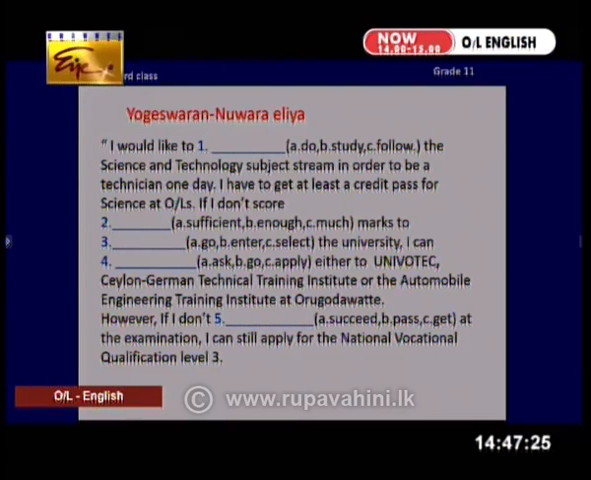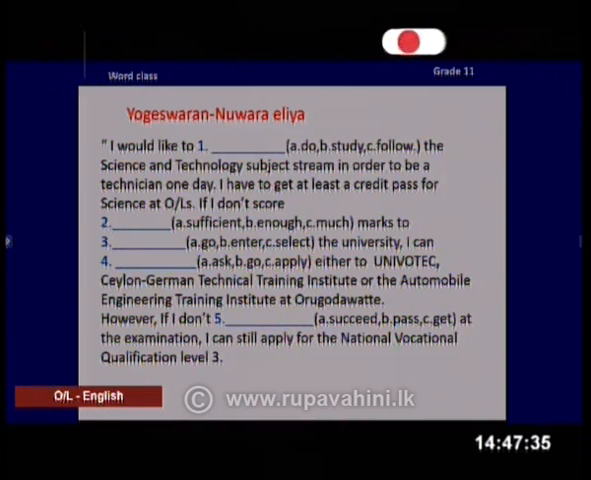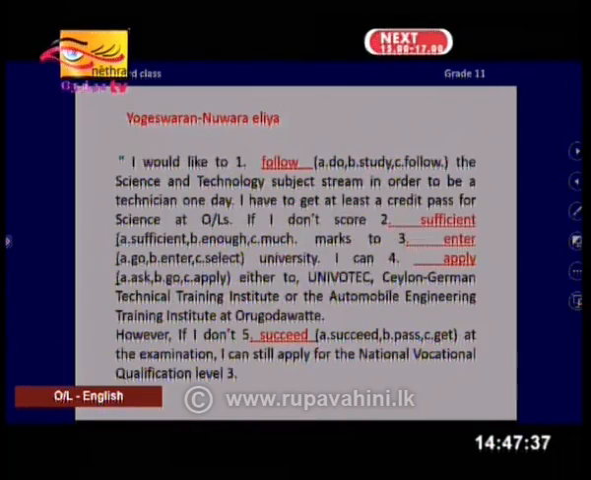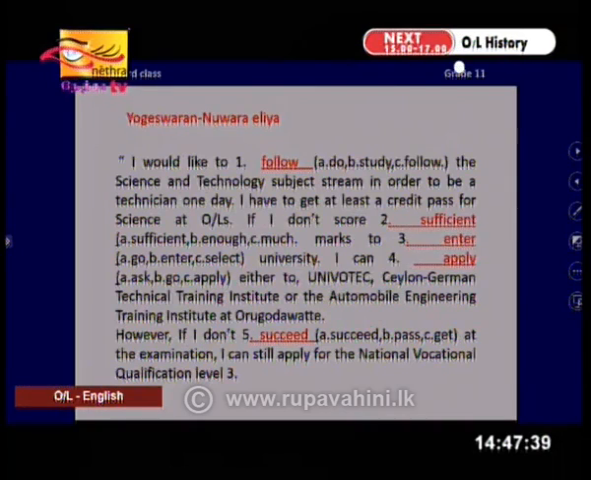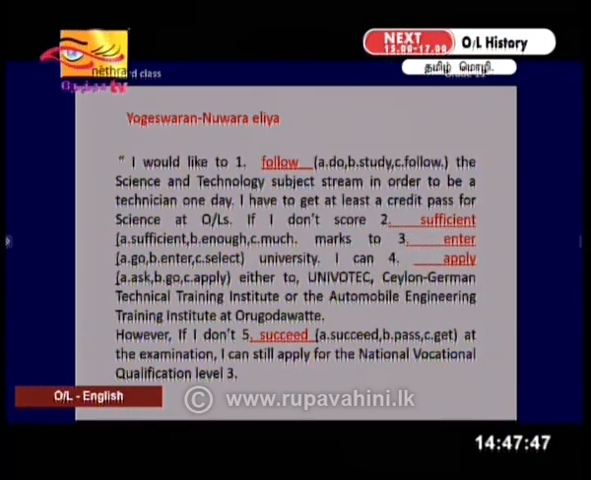Take your notebook and try to write the correct answer. I hope you have written your answers. Let's check them. I would like to follow the science and technology subject stream. When we talk about a subject or subject stream, we usually use the word follow. Native speakers also use take a course. We take literature for O-level, things like that.